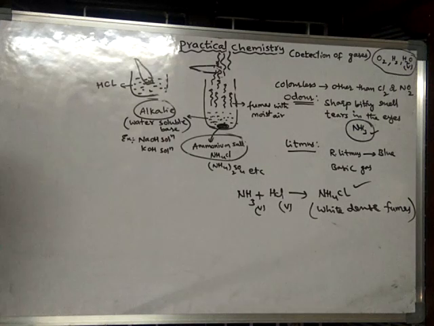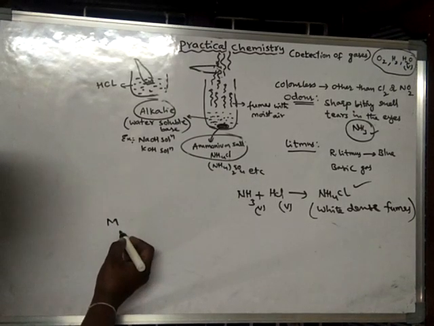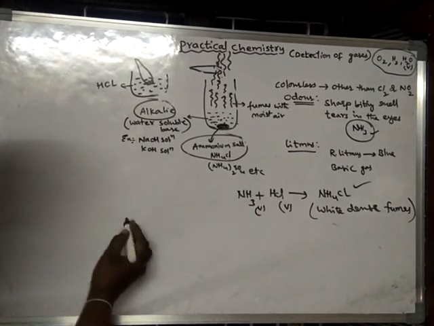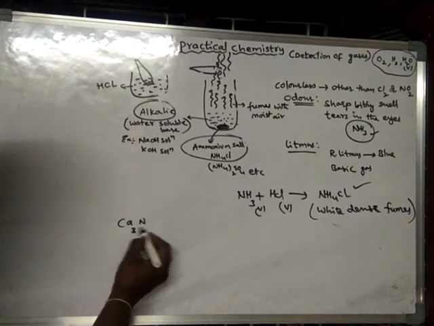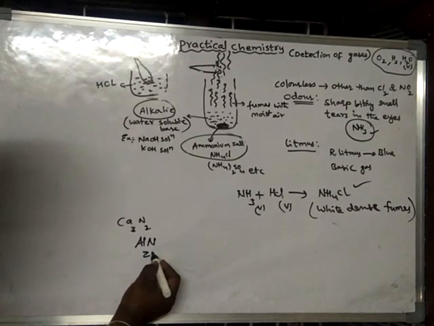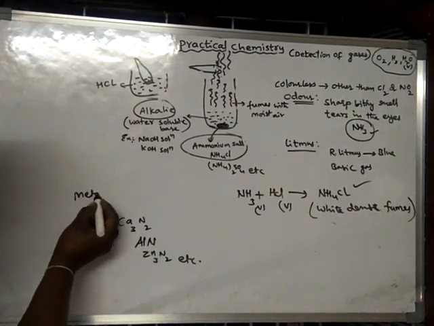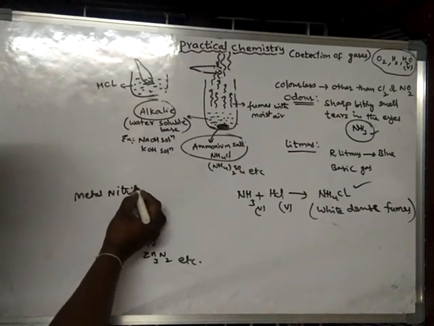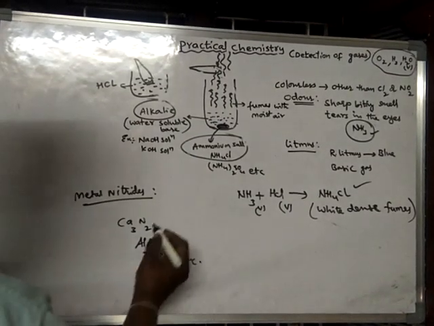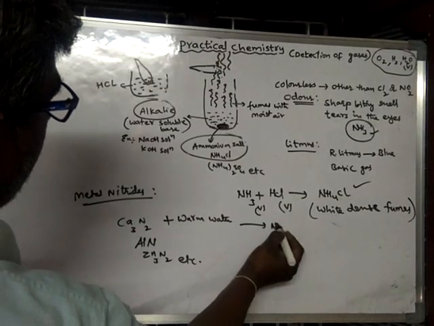Ammonia gas can also be liberated when metal nitrides, for example calcium nitride, or aluminum nitride, or else zinc nitride, etc. Metal nitrides, when treated with warm water, in that case also ammonia gas is liberated.